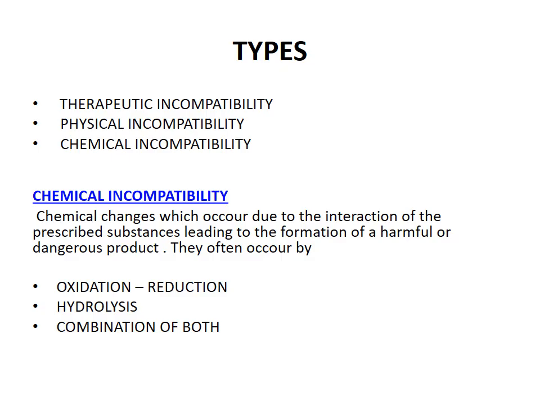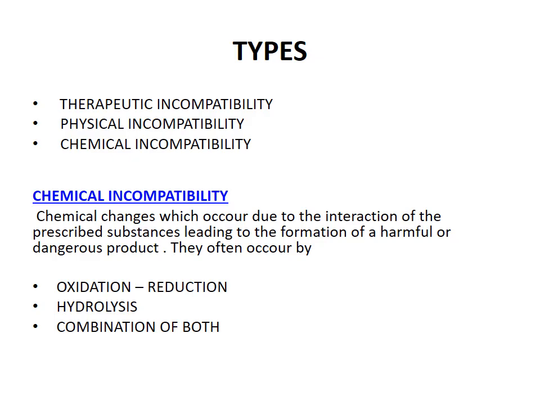So, what is chemical incompatibility? In this, we discuss only chemical incompatibility. What is that? A chemical change takes place due to the interaction of prescribed substances, leading to the formation of a harmful or dangerous product.